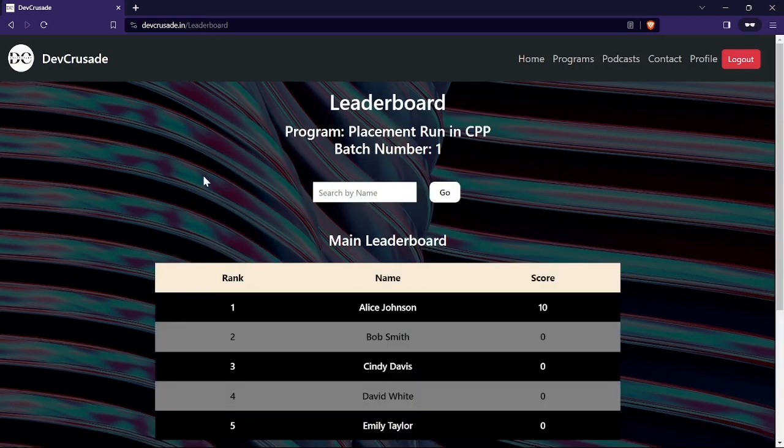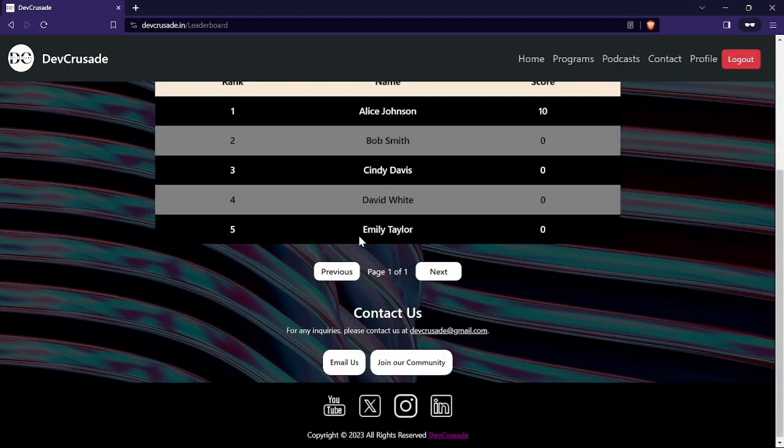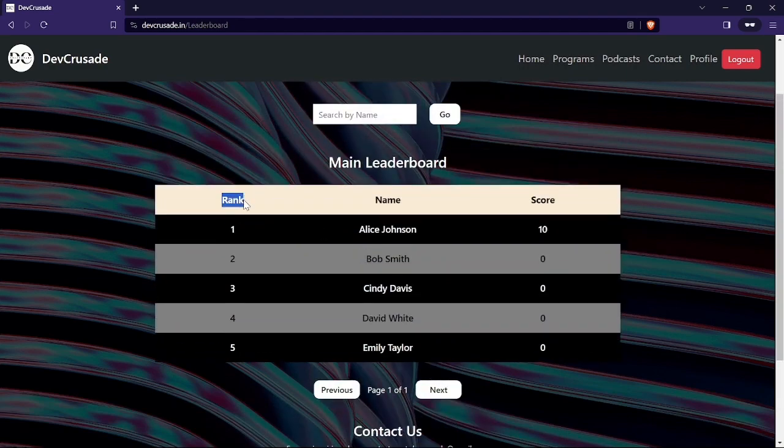So we have added the feature of leaderboard too. As I told you, I've added dummy data into my MySQL database, and we have logged in using Alice Johnson's credentials. Of course, this is a dummy person, right? As you know, right now we submitted two tasks, task one and task two, and each task counts as 5 points. So Alice now has a score of 10, and this is according to the rank. So this is how it will be your rank. Alice is first, Bob is second.